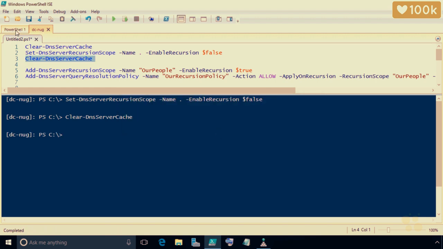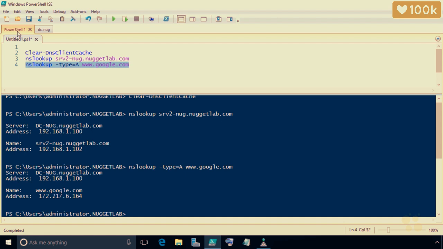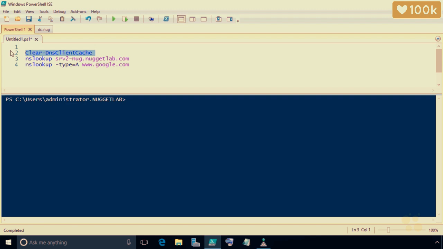And then let's go to our client tab, which is tab number 1 right here, PowerShell 1. So let me go ahead and use the squeegee to clear the output. And let's also clear our local DNS cache on this client by highlighting row 2 and pressing F8 to clear the DNS client cache. And then we'll do an NS lookup for server 2.